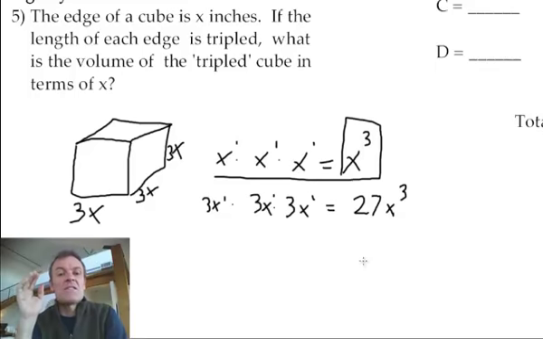But can you see that the actual volume of the tripled cube now is 27x cubed, all right? So it's actually 27 times bigger. You've only made the length, the width and height 3 times bigger, but the whole thing becomes 27 times bigger, okay? So there you go, that's that one.